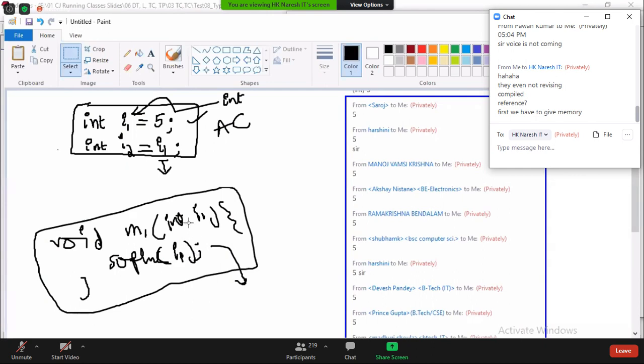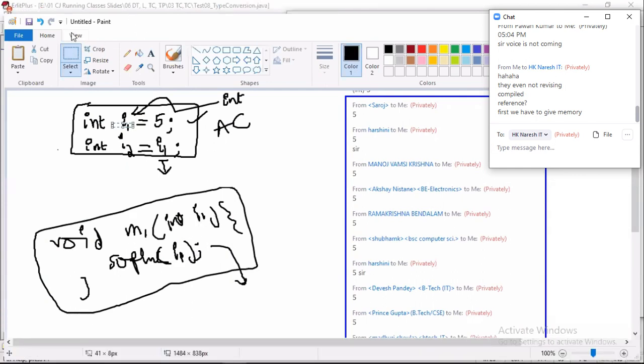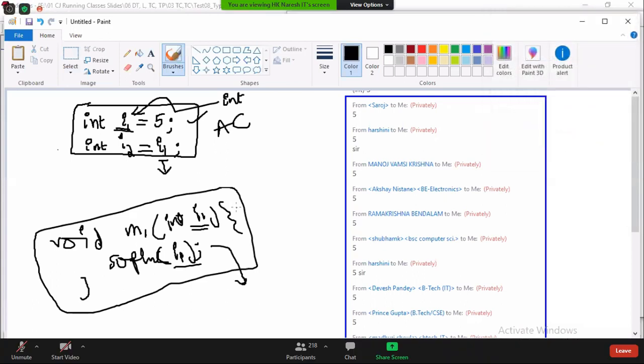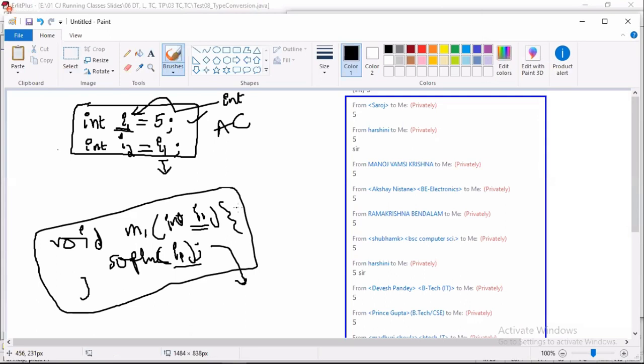Is this i1 and this i1, are both the same? Here i1, here i1, both are same? Error. Minimum common sense also will not be there. One minute also you don't think. This is a parameter of the m1 method. This is a local variable created somewhere else.